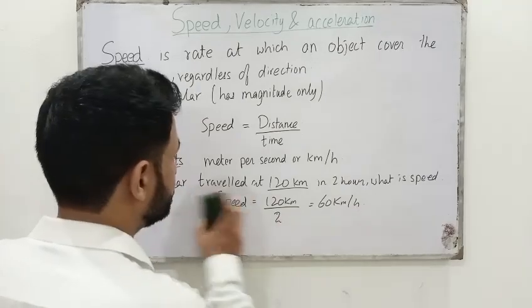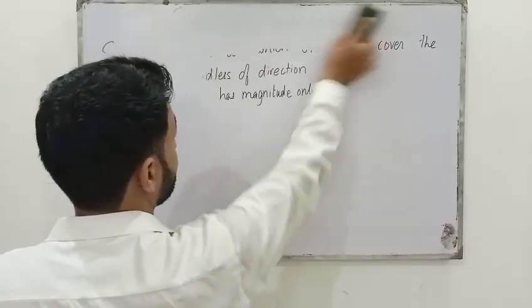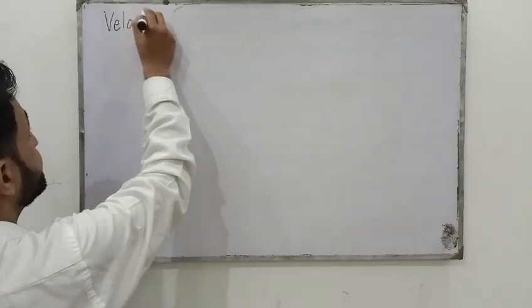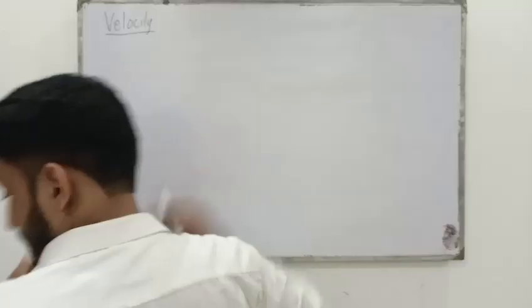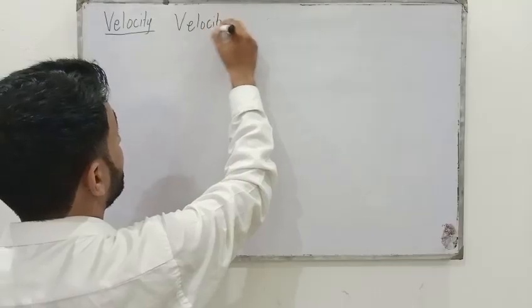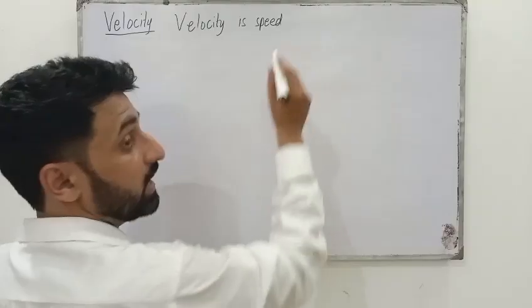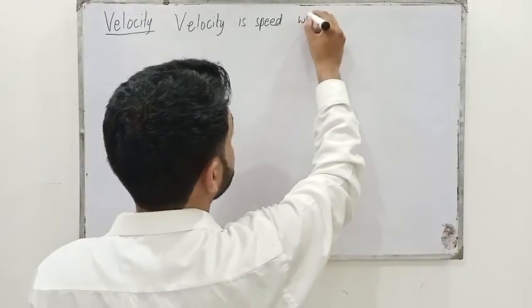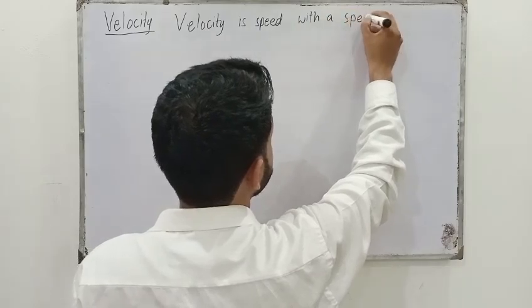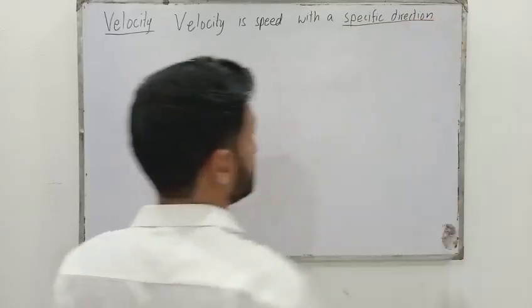So now we will talk about the velocity. So first of all, we will talk about what is velocity. Velocity is a speed with a specific direction. That is the most important thing in velocity.